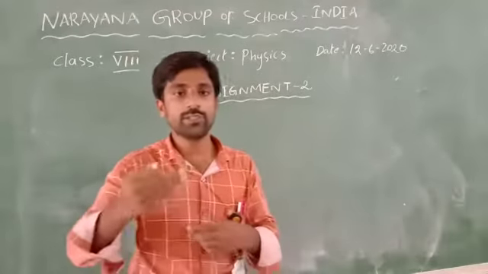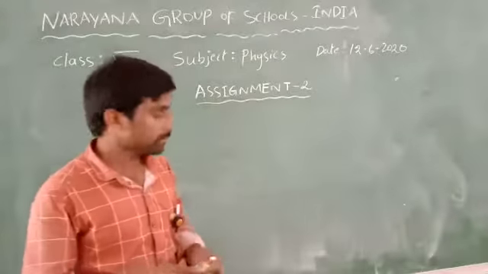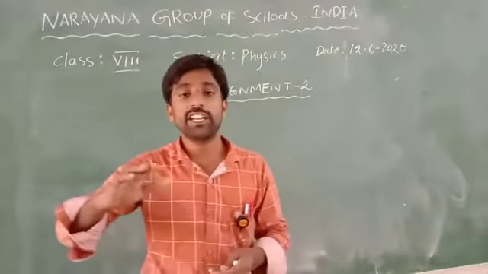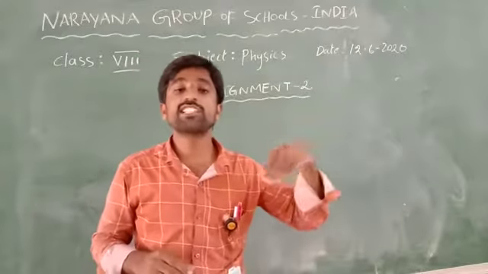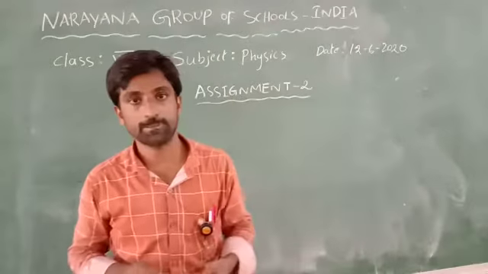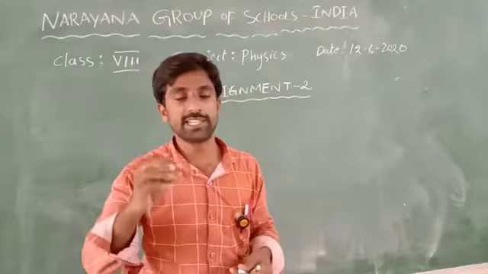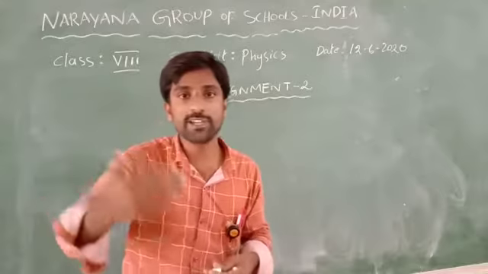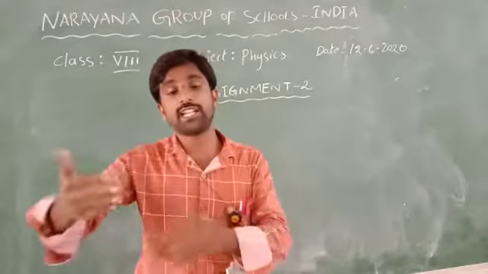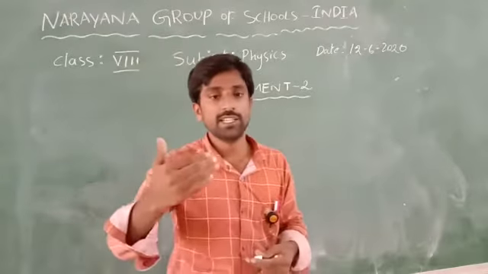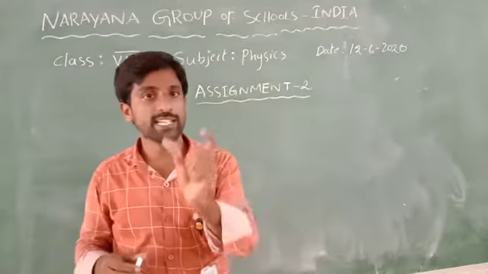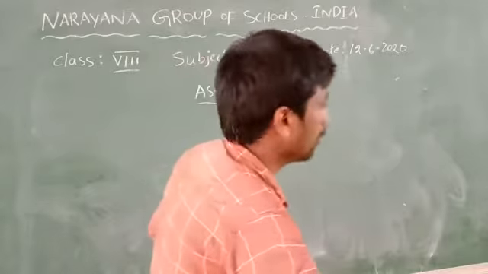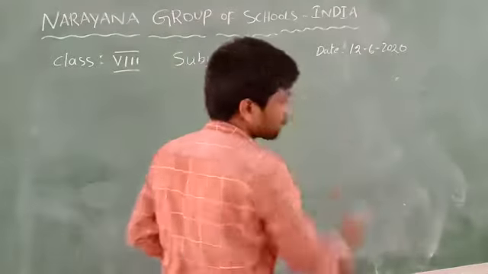Okay. So coming to the third question, write the materials required for the nature of friction and the concept of static friction activity. So we can find out the static friction with the help of an activity. What type of materials are required mainly?